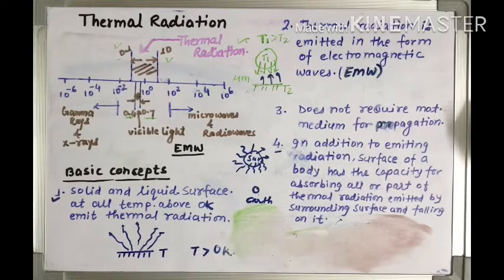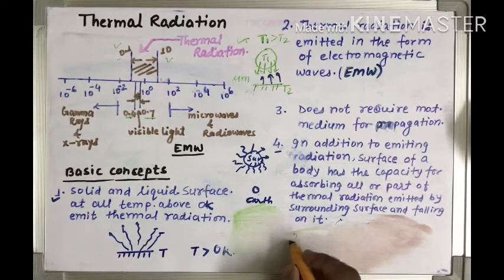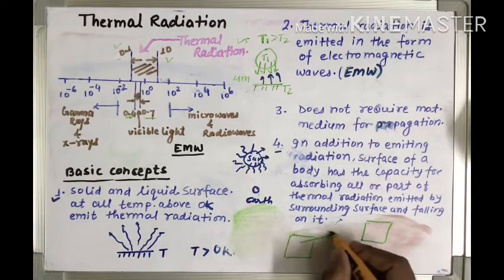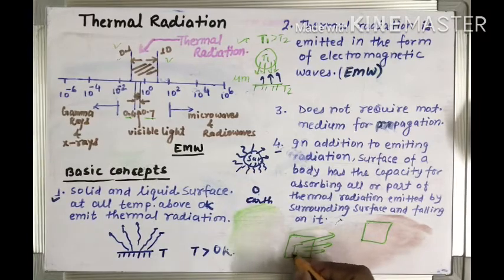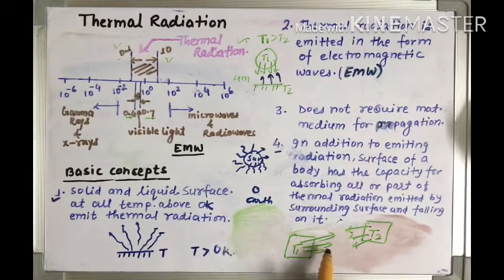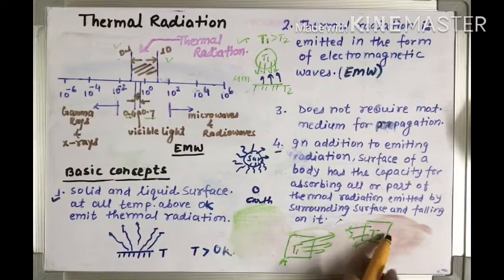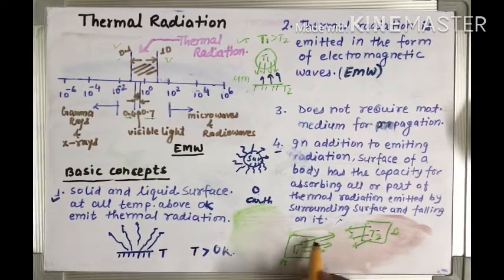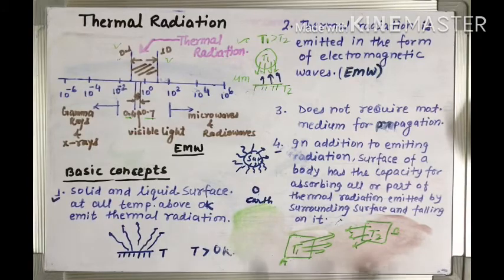Now we will discuss the concept of how a body cools and how a body heats up in the case of thermal radiation. So suppose there are two objects, and this object is emitting thermal radiation at temperature T1, and this object is emitting thermal radiation at T2. When body A is emitting thermal radiations, a few parts of this thermal radiation will go to body B, and when body B is emitting some thermal radiation, a few parts or all of the thermal radiation may go to body A. It depends upon the geometry.